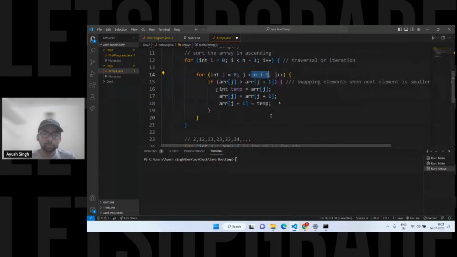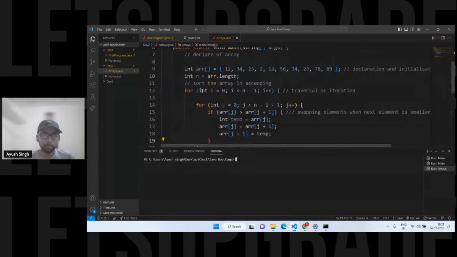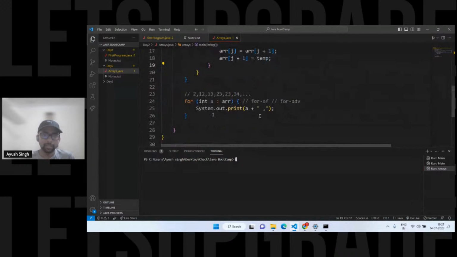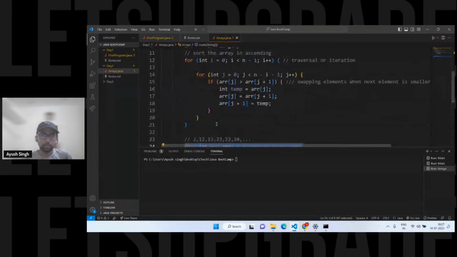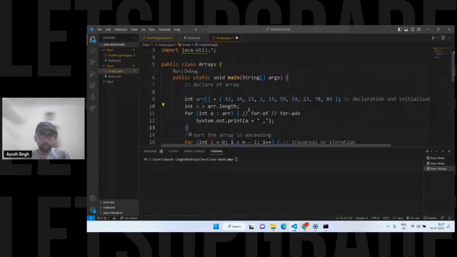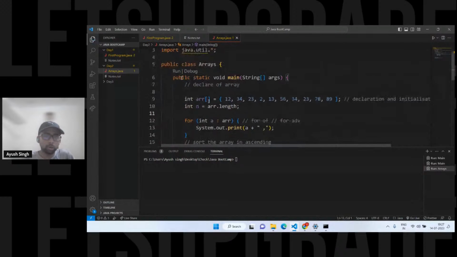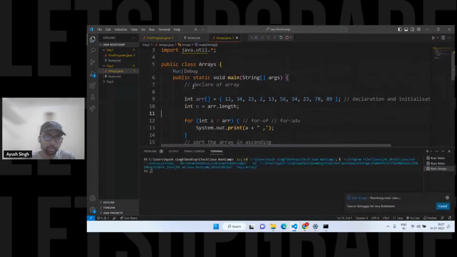So now this is the simple swapping part. Just tell me, anyone have any doubt till this point? Let's run this code first. The array here should be sorted. So let's print the array first, before the sorting and after the sorting. The first print will be before the sorting, and after that comes after the sorting.